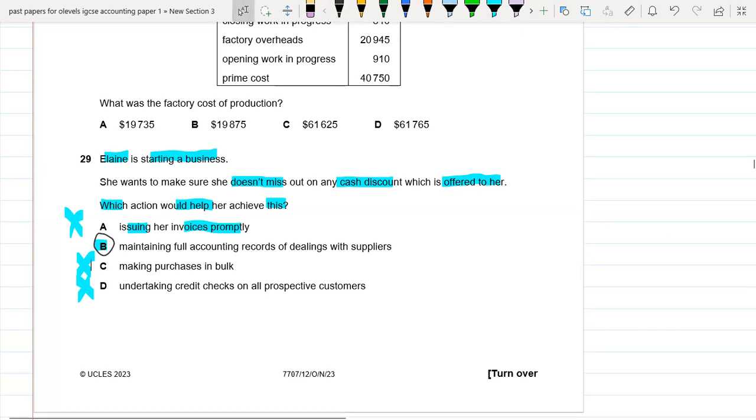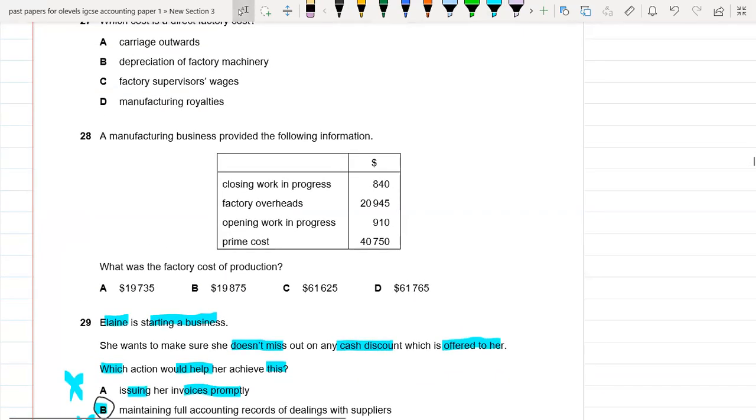Okay. So now let's see the other question. A manufacturing business provided the following information. We have closing work in progress, factory overheads, opening work in progress, and prime cost. So what was the factory cost of production?